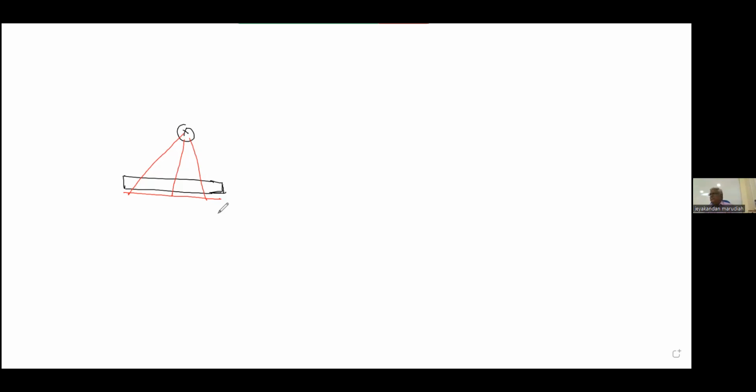Black image, white image. Yes, sir. Any other answer? Okay, density. Okay, the answer is no image. You will not get any image actually. Image means something you can see.